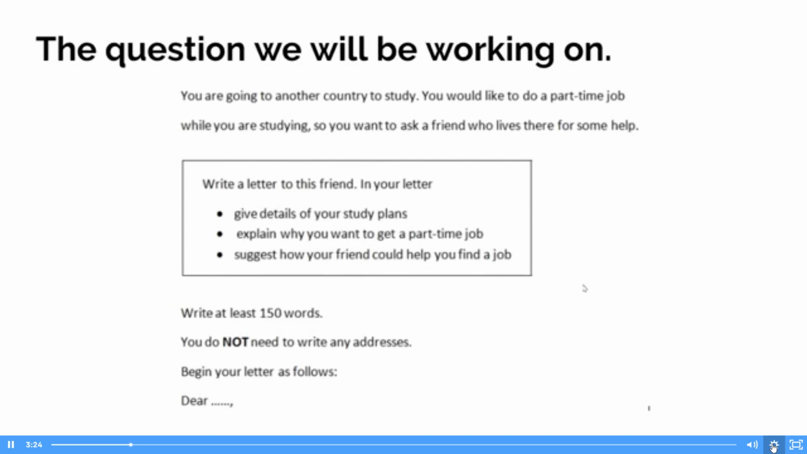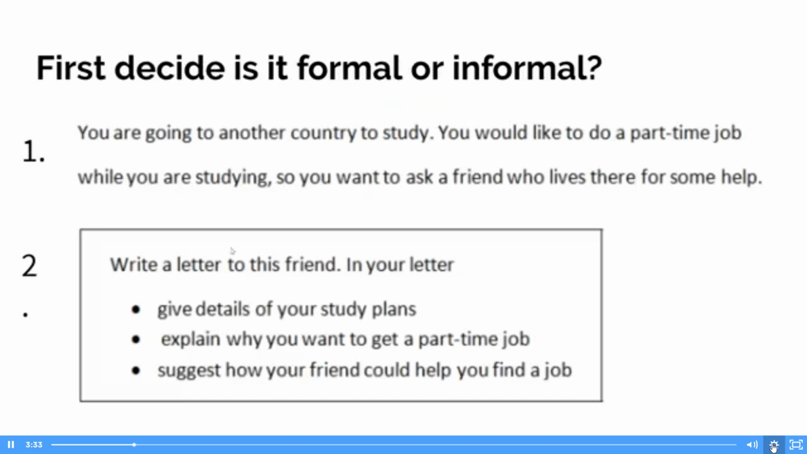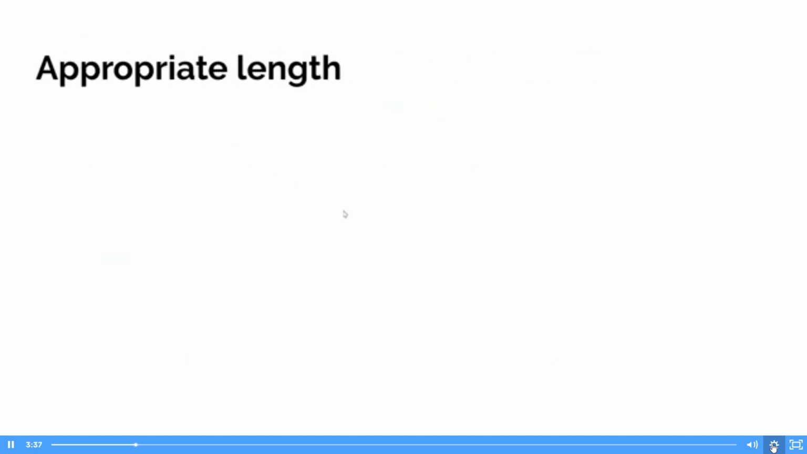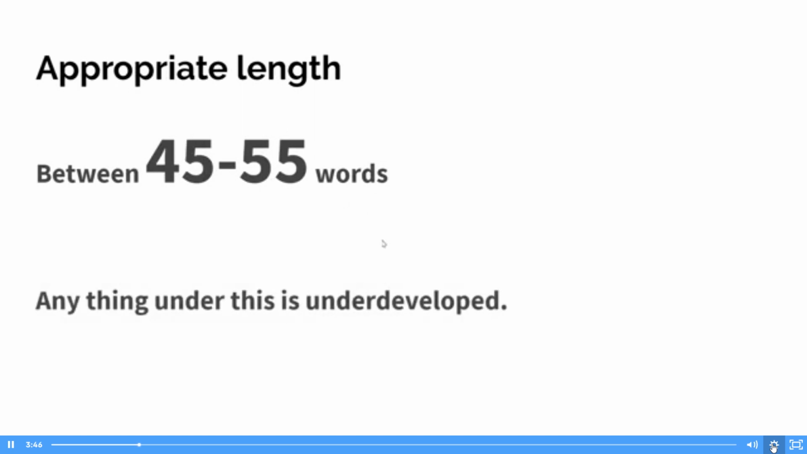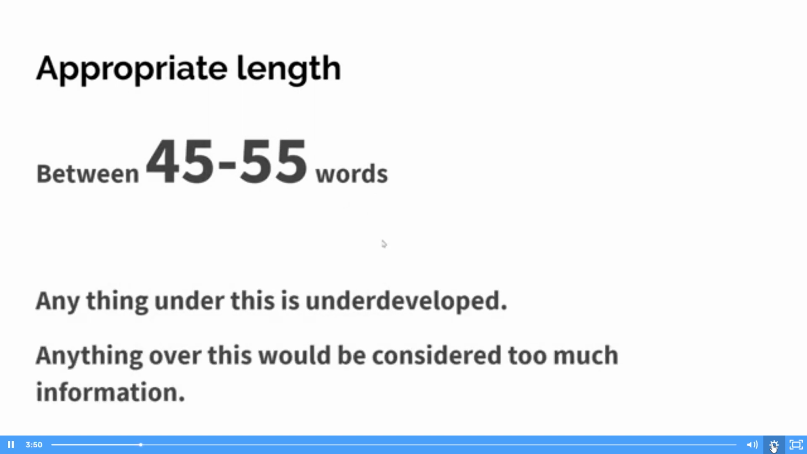Right, so we've already identified this as informal because it says write a letter to this friend, so we know it's got to be informal. Remember the approximate length for this. We want it to be about 45 to 55 words. Anything under this is likely to be underdeveloped. Anything over this would be considered too much information.